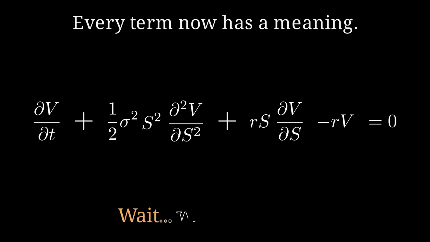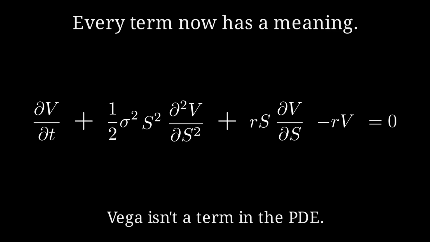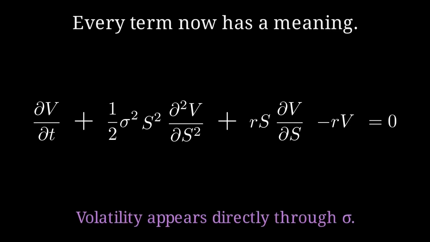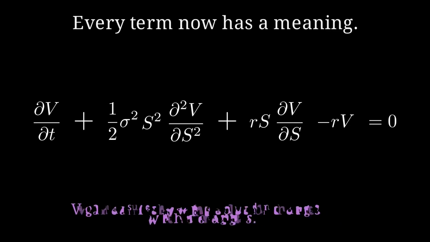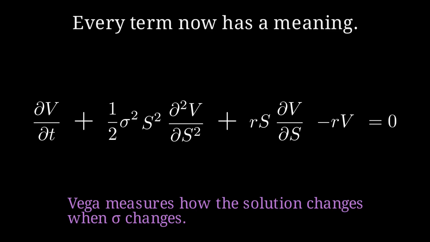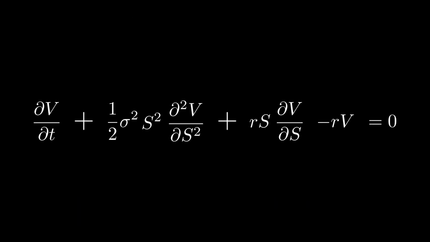You might wonder, where is Vega in this equation? Vega isn't an explicit derivative term inside the PDE because volatility is a constant parameter of the system, not an independent variable. Vega measures how the entire solution surface shifts when that underlying volatility parameter changes. Parsing through these components shows that the Black-Scholes PDE is simply a dynamic balancing act between time decay, price movement, and local curvature.